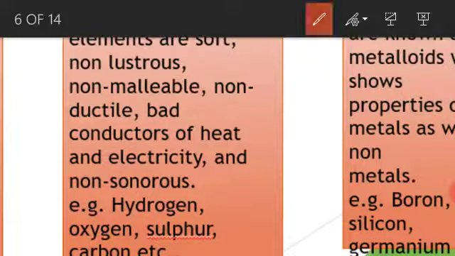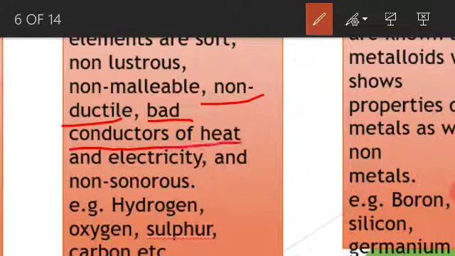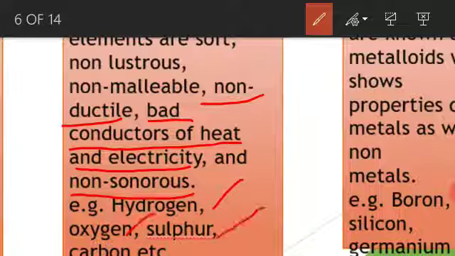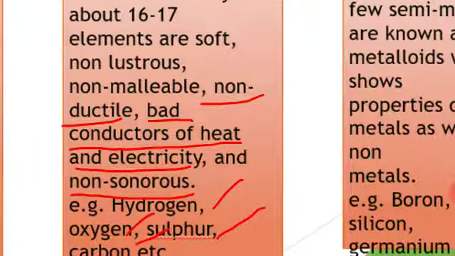And non-ductile, we cannot draw it into wire. And bad conductors, it cannot conduct electricity and heat. And non-sonorous, it cannot produce any sound. For example, hydrogen, oxygen, sulfur, carbon, etc. These are the non-metal characters.